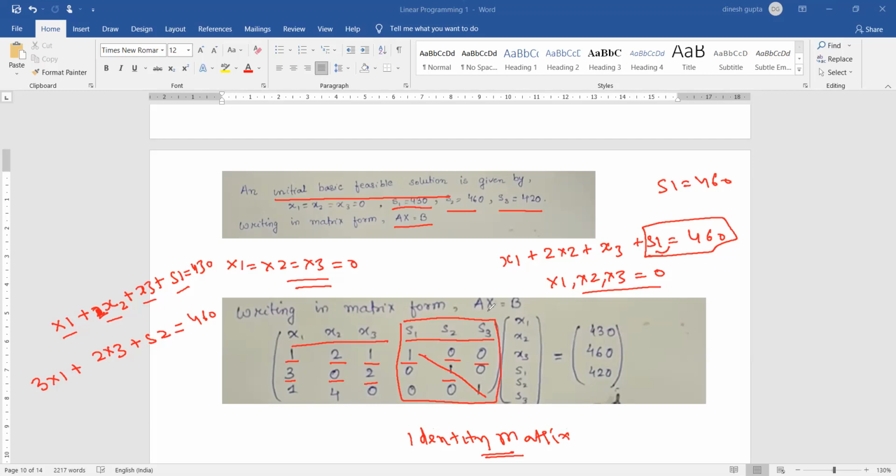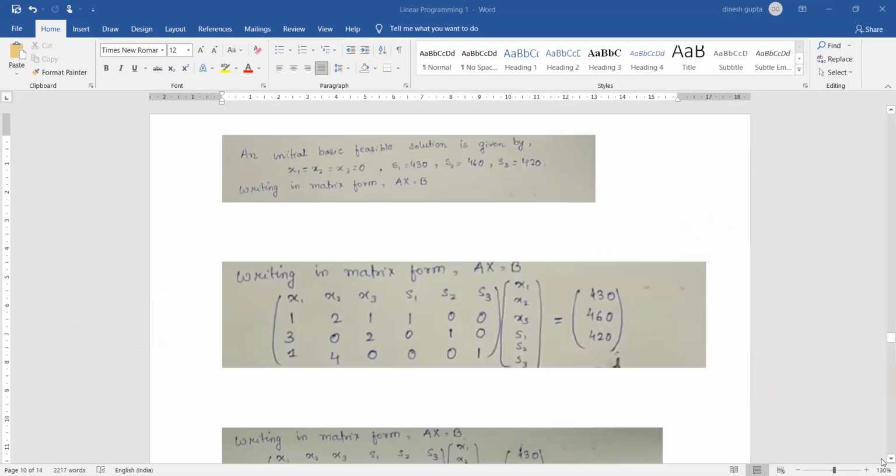ठीक है, अब इसको मल्टीप्लाई किसके साथ करना है? x के साथ। The decision variables we have are x1, x2, x3, s1, s2 and s3, equal to b. What is b? B is the right hand side value. So what is the right hand side value? The right hand side values are 430, 460 and 420. So what we have done so far is we are able to find the initial basic feasible solution, and also we have been able to convert the standard form into the matrix form. So let's move even further.